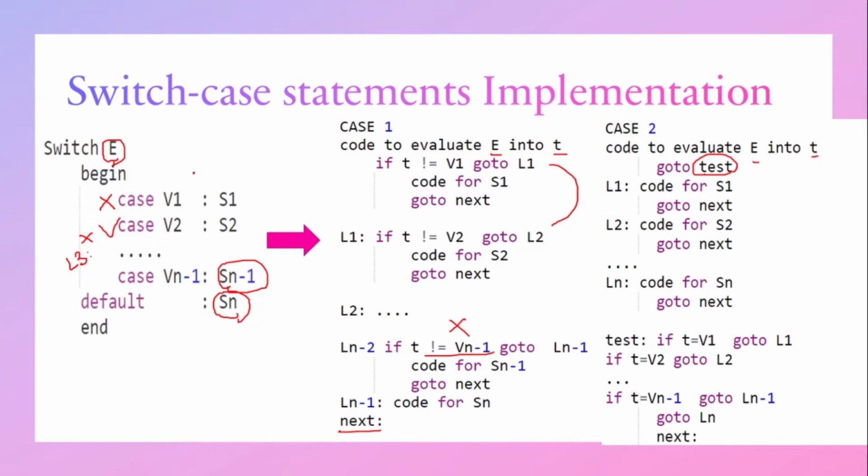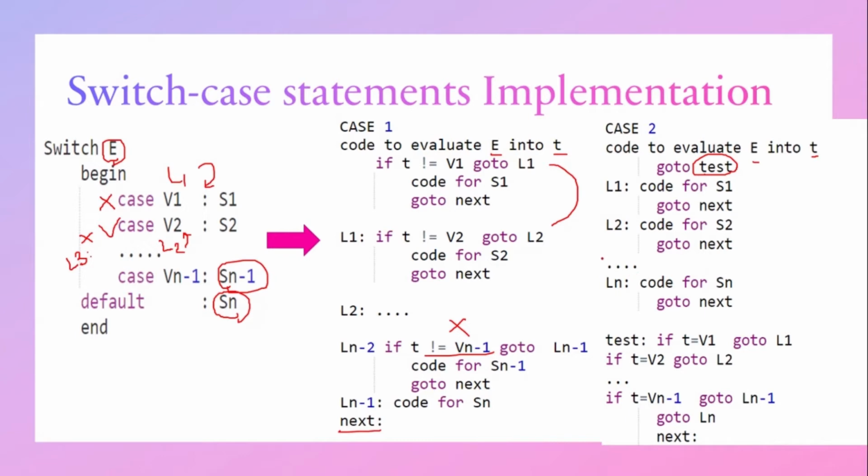Then after that, we will store each and every case under the labels. So label L1 will store case V1. Label L2 will store the case V2. That is given here. Label L1 contains the code for S1. After executing it, we have to go to next. And L2 will contain the code for S2. After executing it, we go to next.